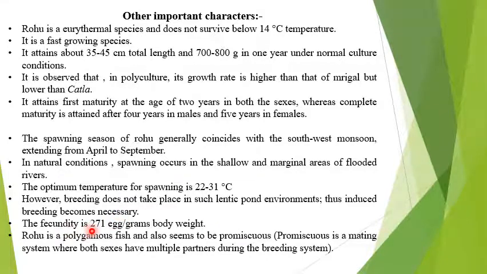Fecundity is 271 eggs per gram body weight, when the female is fully mature. Rohu is a polygamous fish and it has more than one partner, and promiscuous is a mating system in which both sexes have multiple partners during the breeding season. Thank you.